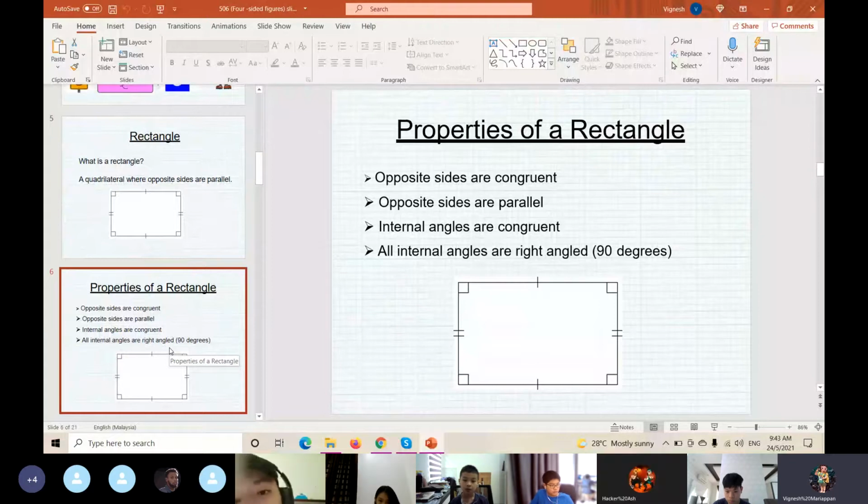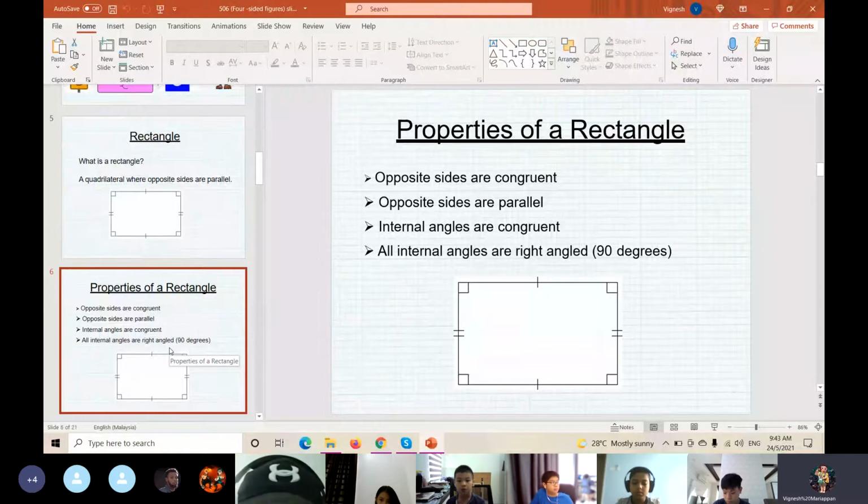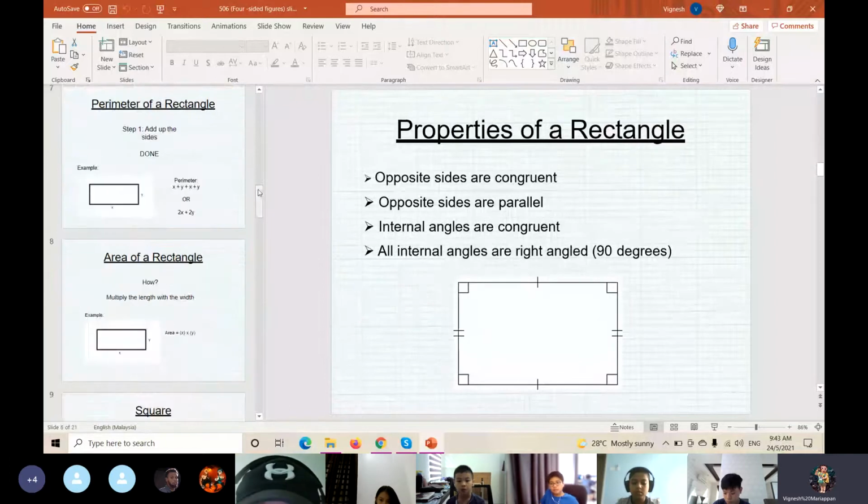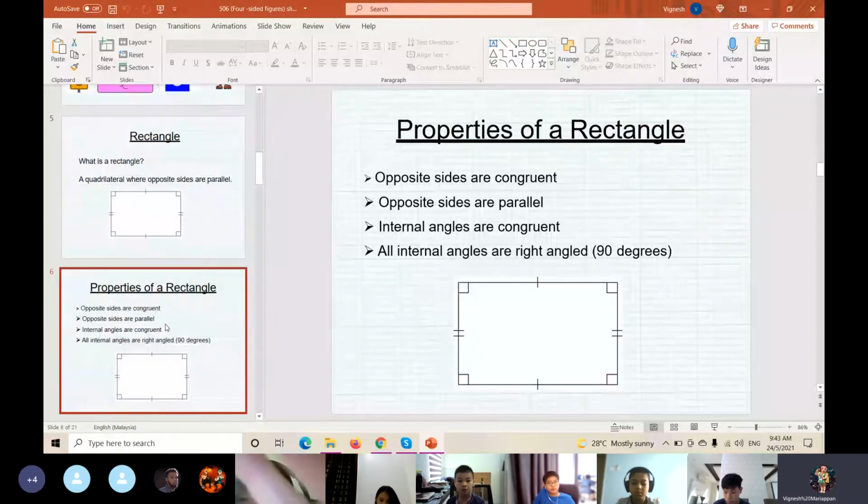What we need to learn from the rectangle? As usual, we have opposite sides. So the two opposite sides are parallel, correct? And then all the interior angles total 360 degrees, but we have four right angles, correct? 1, 2, 3 and 4.